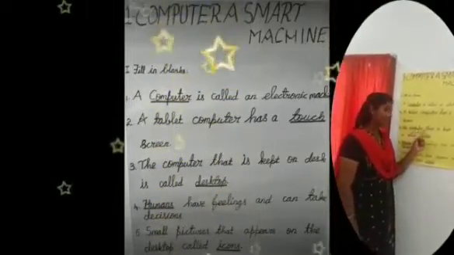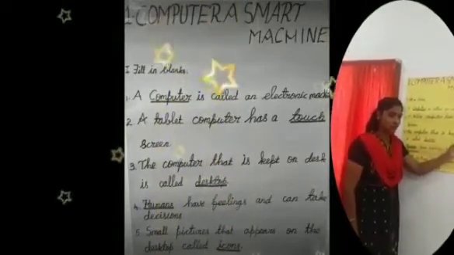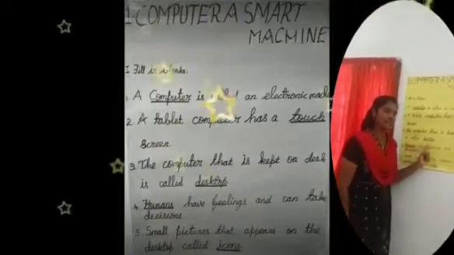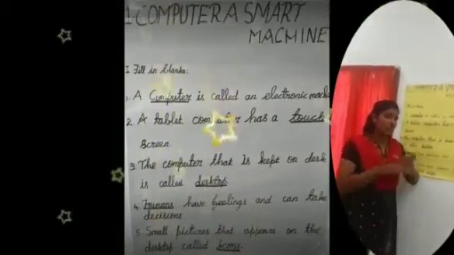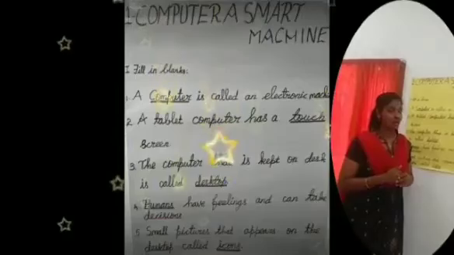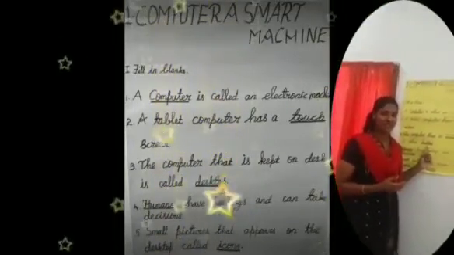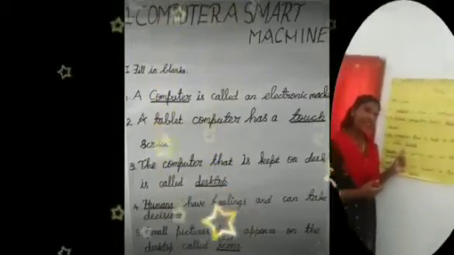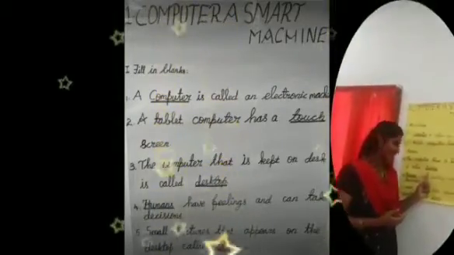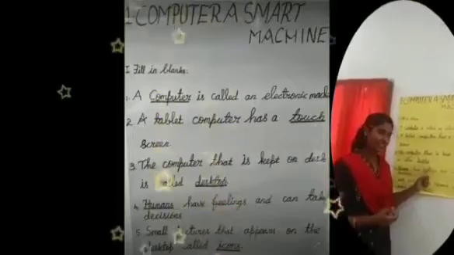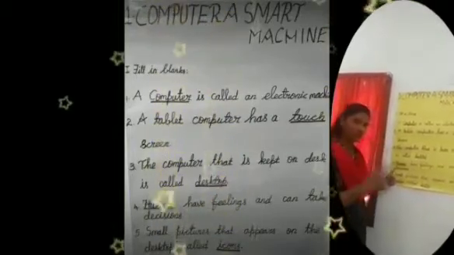Number 3. The computer that is kept on the desk is called a dash, dear. Yes, desktop computer. What is the spelling for desktop? D-E-S-K, desk. T-O-P, top. Desktop. Number 4.